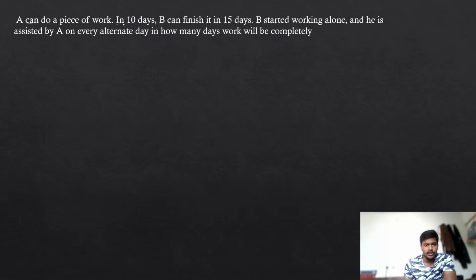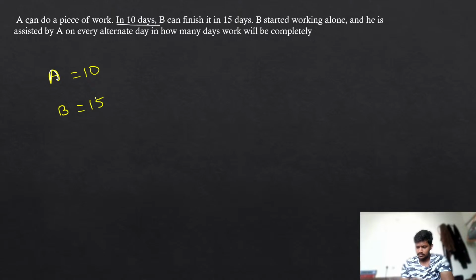A can do a piece of work in 10 days. Okay, we'll take A. We'll change the color for convenience. A can do the work in 10 days. B can finish it in 15 days. Next, what we are going to do? We are just going to take the LCM. That will be 30. So A 3 chocolates, B 2 chocolates per day.